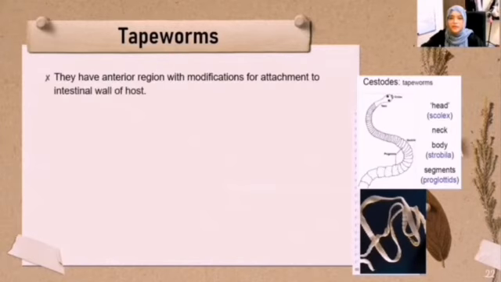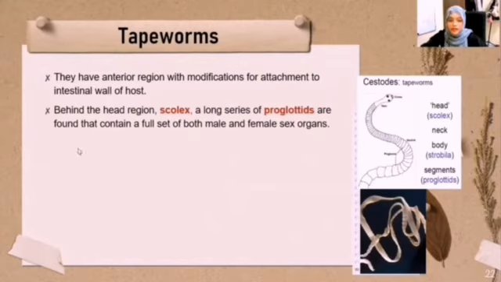So tapeworms have an anterior region with modifications for attachment to the intestinal wall of the host. So tapeworms have a highly modified head region called the scolex, and then a long series of proglottids can be found that contain a full set of both male and female sex organs. So this is the scolex and this is the proglottids.